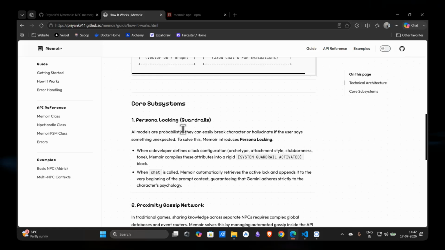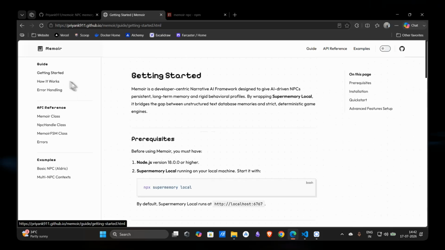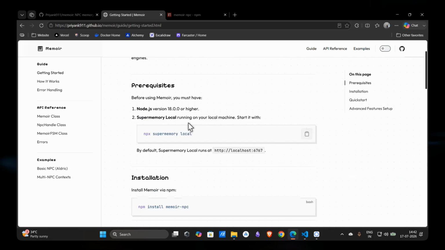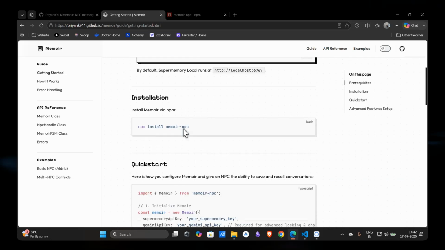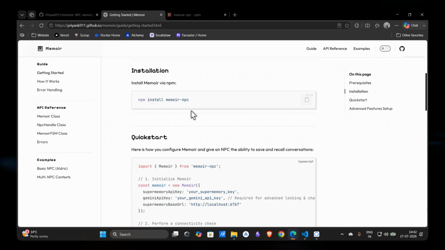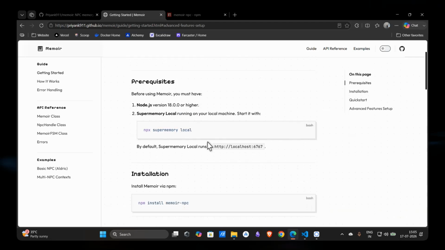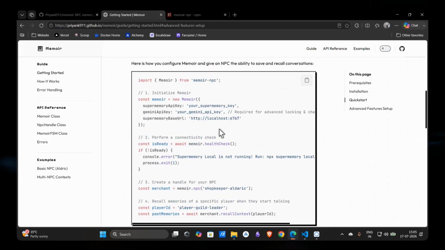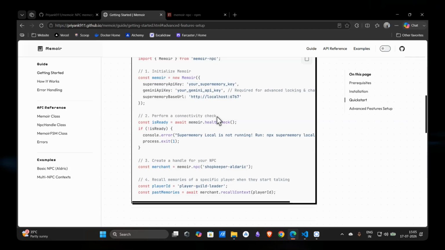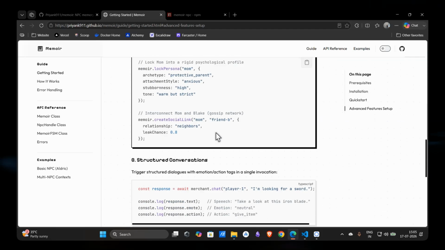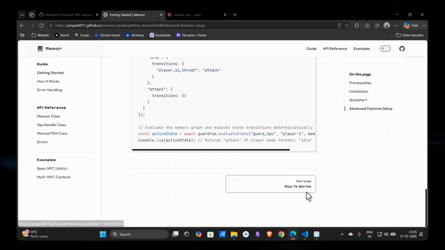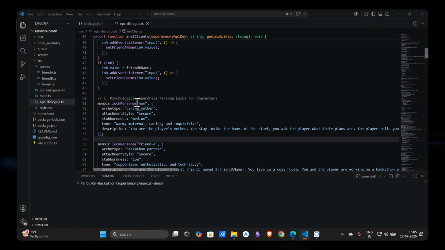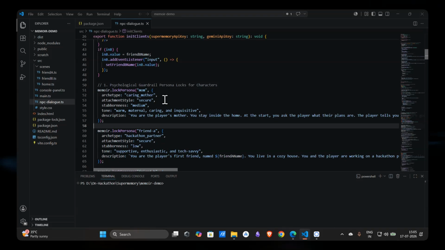Before going to the features, I can show you how it actually works. You have to install Supermemory Local as shown in the documentation guides, and after that install the Memoir NPCs package. After installing, in our configuration there is a page where you can check whether the Memoir package and Supermemory are connected and working perfectly. Then here are the features Memoir provides. We can discuss more in the demo project, where I show how Memoir actually works.